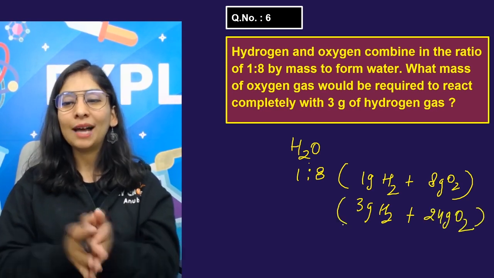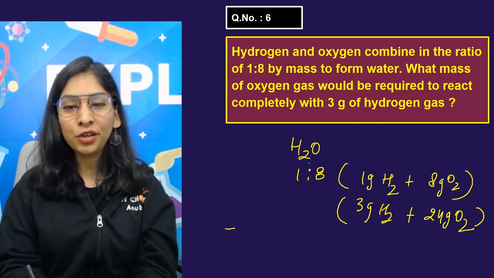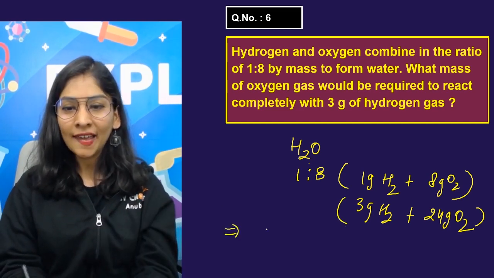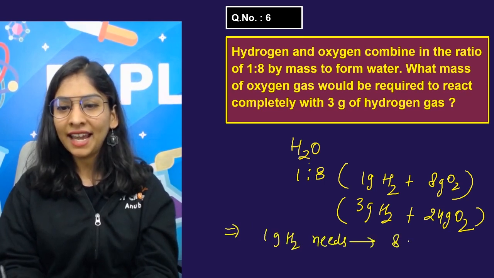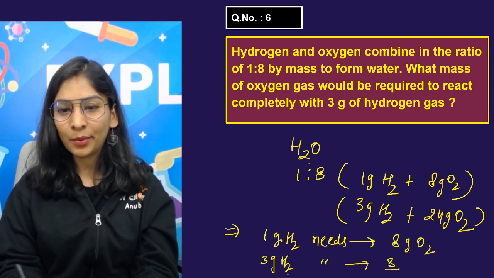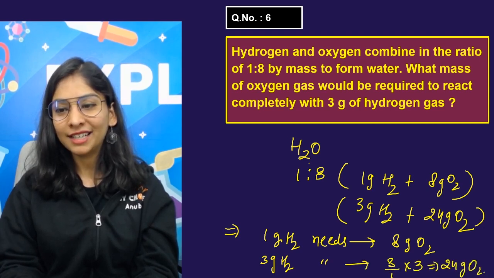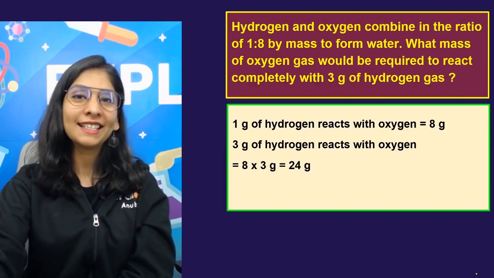Means for 3 gram of hydrogen, you will need 24 gram of oxygen. Or we can do it by the unitary method that you use in maths: 1 gram hydrogen needs 8 gram oxygen, so 3 gram of hydrogen needs 8 divided by 1 into 3, that's 24 gram of oxygen. Isn't it super easy?